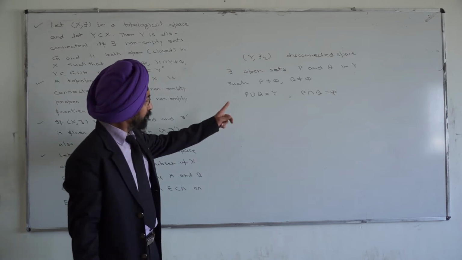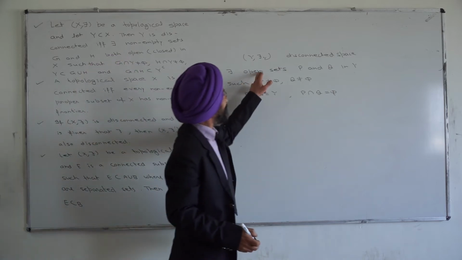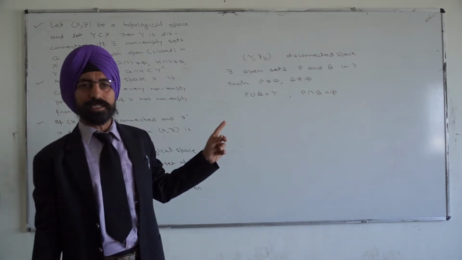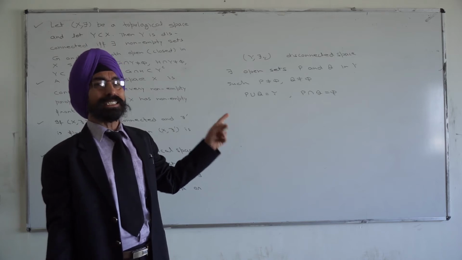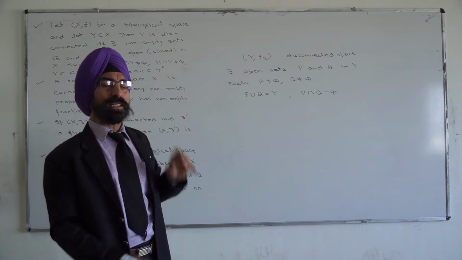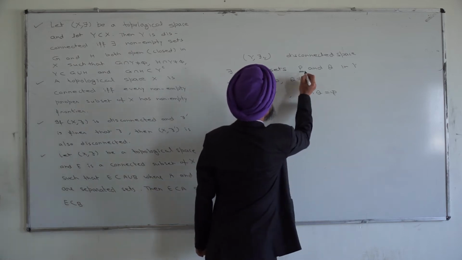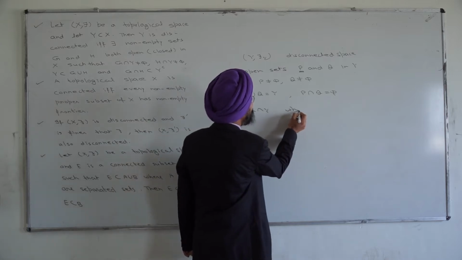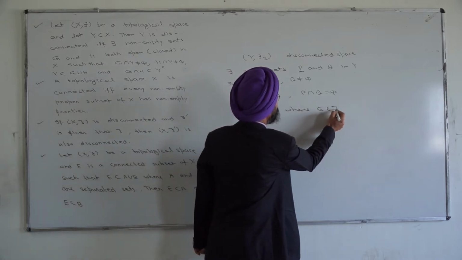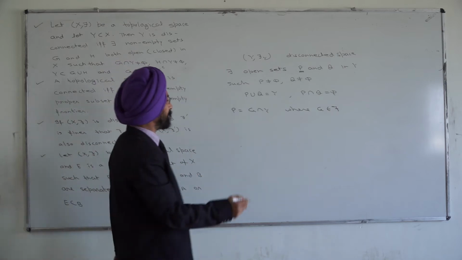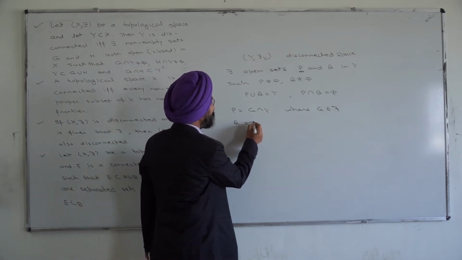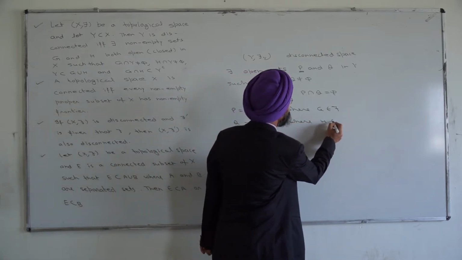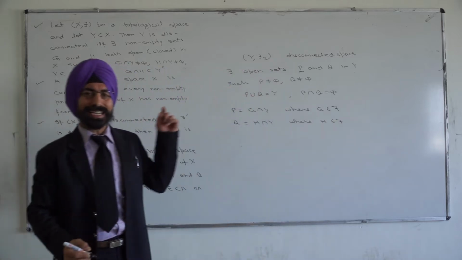I repeat, these P and Q are the open sets in Y. But we know it is the relative topology, so open sets in Y means some open set in X intersected with Y. That means P can be expressed as G intersection Y, where G is some open set in X, that means a member of tau. Similarly, Q is H intersection Y, where H is some member of tau, open in X.